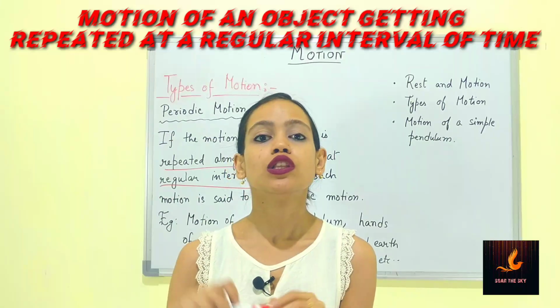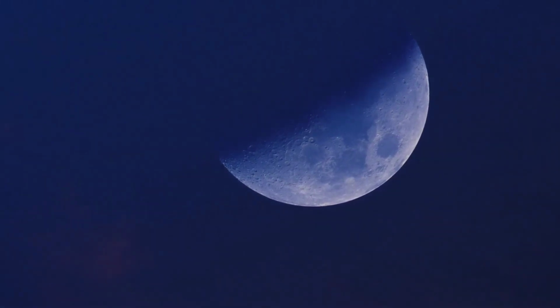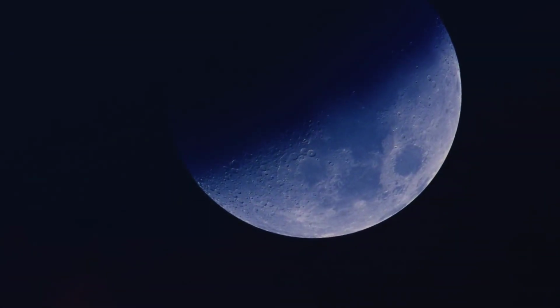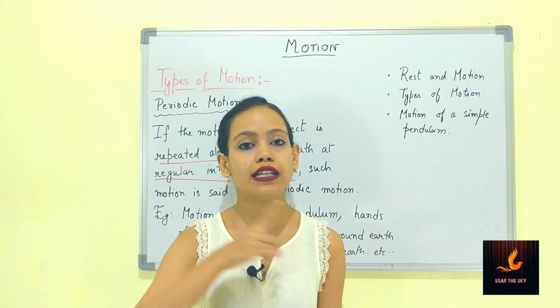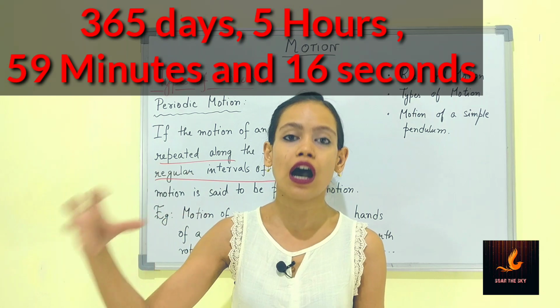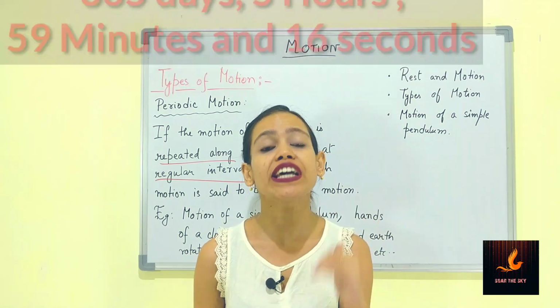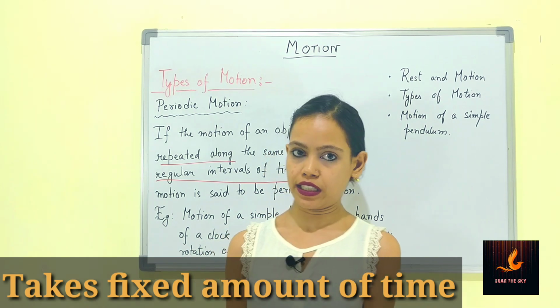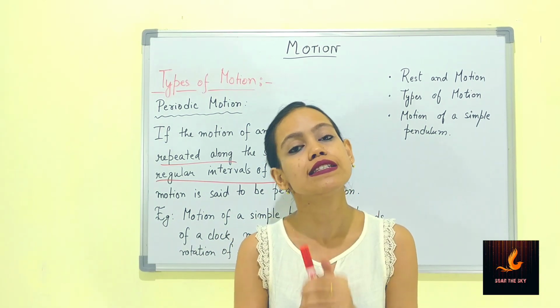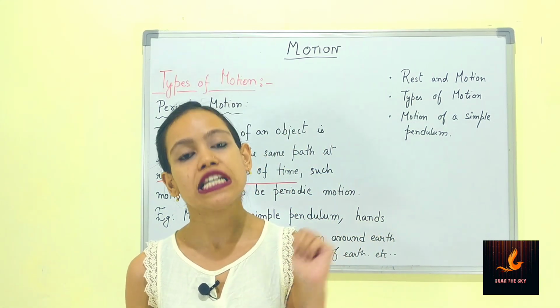Say for example, the moon revolving around the earth. It takes a fixed amount of time to complete one revolution. Similarly, when the earth revolves around the sun, it also takes a fixed particular time to complete one cycle, which is 365 days and certain hours, right? So all these motions take a fixed amount of time and get repeated after that time is covered. Okay, so this is the concept of periodic motion, when the motion gets repeated after a regular interval of time.